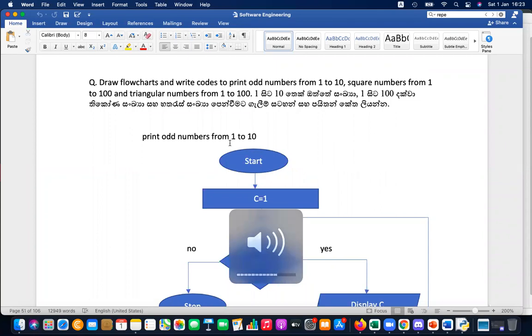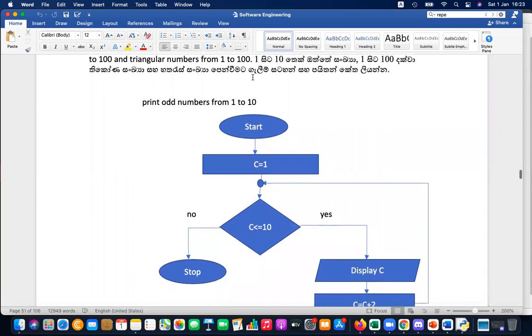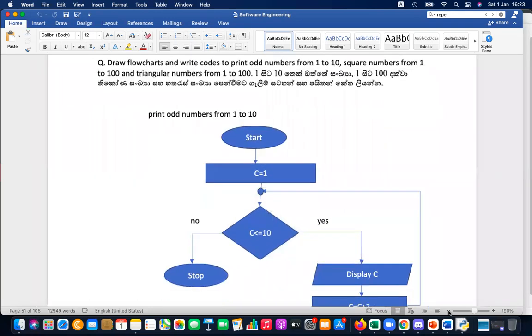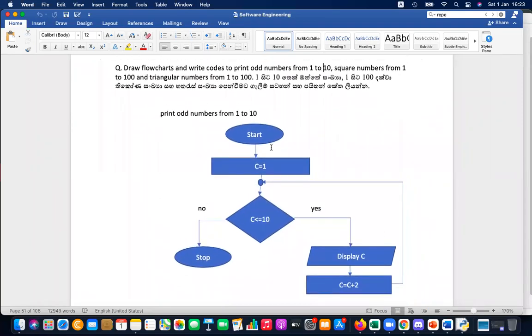So here you can see, draw a flowchart, write pseudocode to print odd numbers from 1 to 10. Also to print square numbers from 1 to 100 and the triangular numbers from 1 to 100. Right? You have one example given in this flowchart, that is the odd number example. Odd numbers, you can change a small thing. Even numbers starting from number 2 and adding 2 by 2, it's going 2, 4, 6, 8, 10.